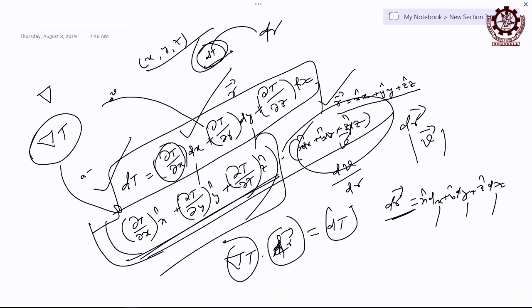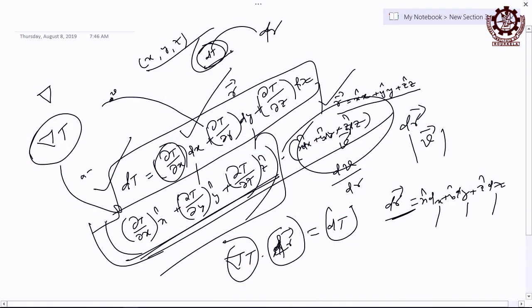Now, mathematically you are right, it is correct, but when it comes to physics, and T is the temperature and r is the position, what is the meaning of the gradient of temperature? This is the gradient, del T, right. Mathematically you may know, but what does that tell in physics? It tells in what direction, how it changes.